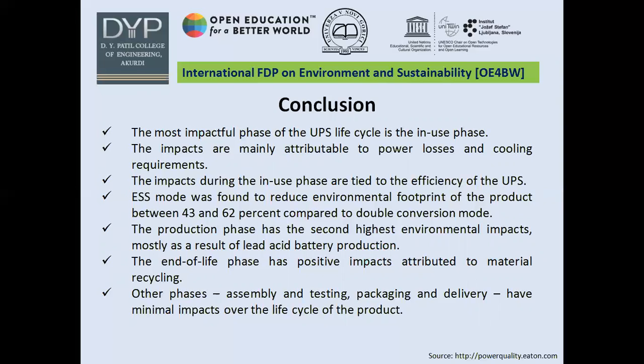The production phase has the second highest environmental impacts, mostly as a result of lead acid battery production. End of the life phase has positive impacts attributed to the material recycling. The other phases, assembly, testing, packaging, and delivery, have minimal impacts over the life cycle of the product.